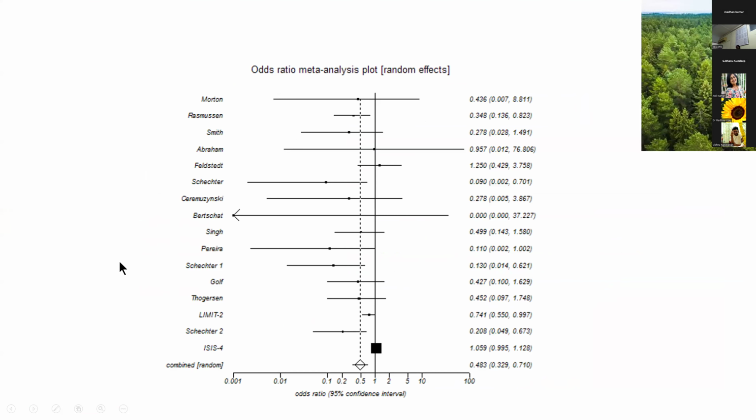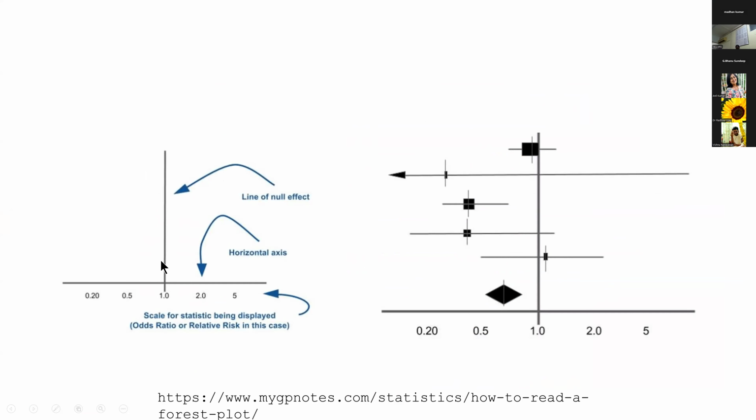It's actually a forest plot. So if you look at it, this is the line of null effect, and this is the horizontal axis. The horizontal axis basically has your scale for statistics, either odds ratio or relative risk in this case. And from individual studies, you have the estimates from each individual study, and you have a final pooled estimate. So the studies which are near 1, it neither favors one particular intervention nor the other intervention. Studies more towards one side actually favor that particular intervention.